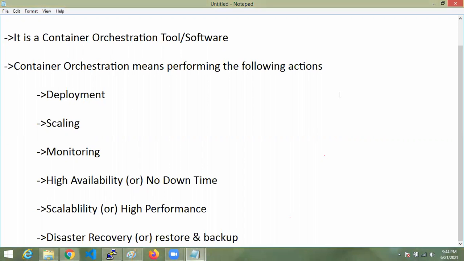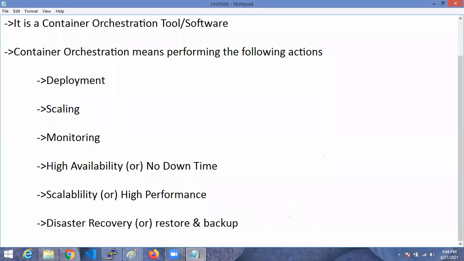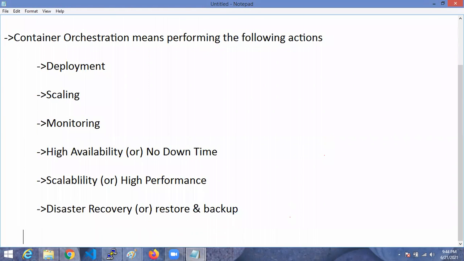Okay, a different concept, one more thing: maintaining desired state.